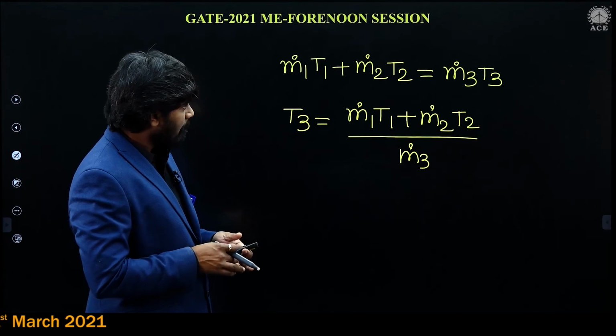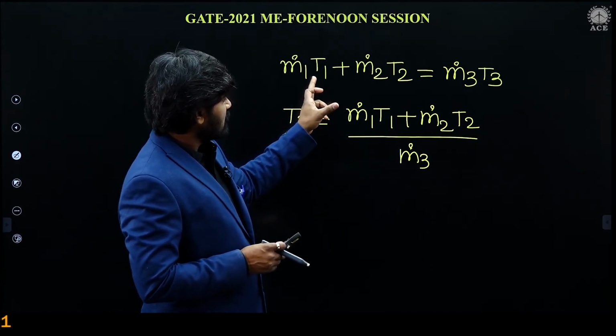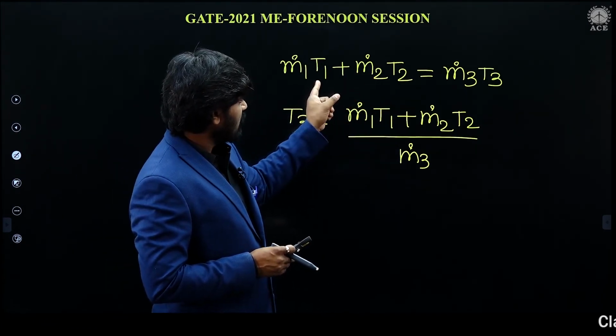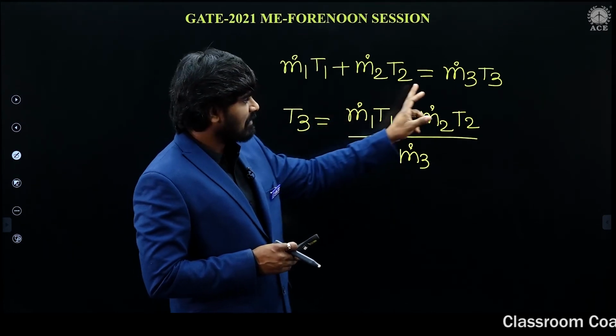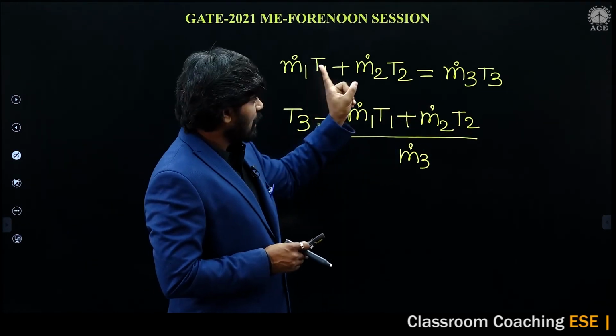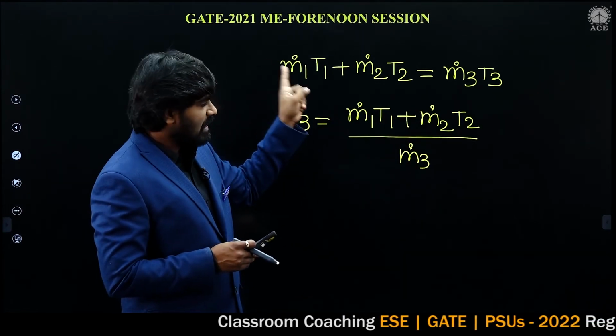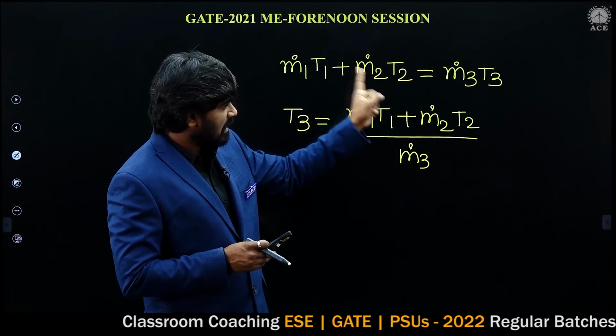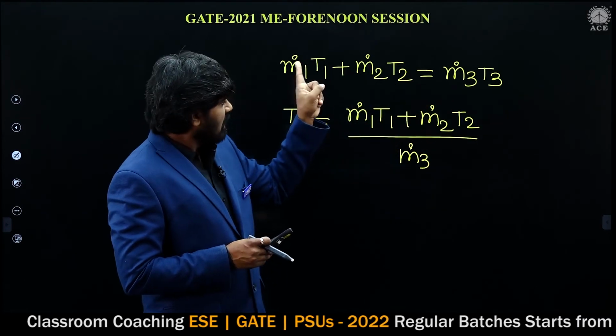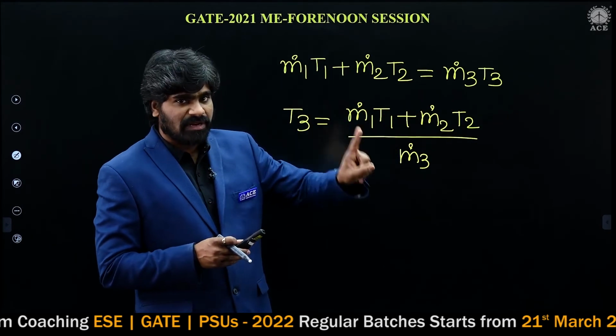But T3, look at here. If temperatures T1, T2 are in degree centigrade, T3 will be in degree centigrade. If T1, T2 are in Kelvin, T3 will be in Kelvin. I repeat. If T1 is in degree centigrade, T2 is in degree centigrade, T3 will be in degree centigrade. If T1, T2 are in Kelvin, T3 will be in Kelvin. I think this is clear.